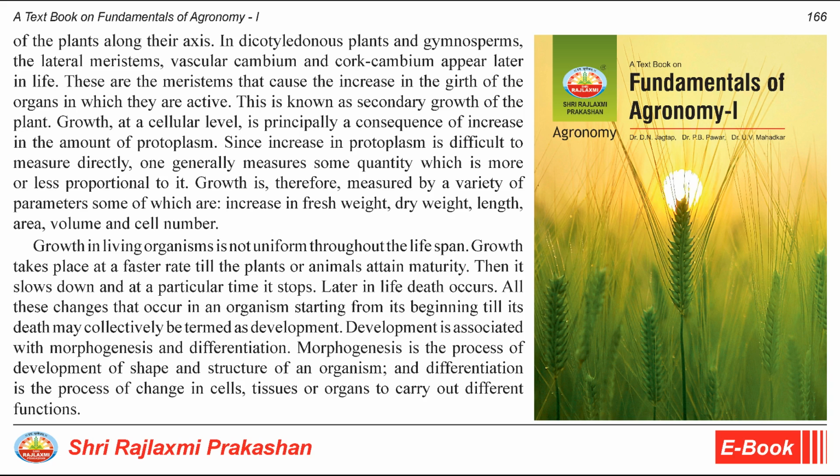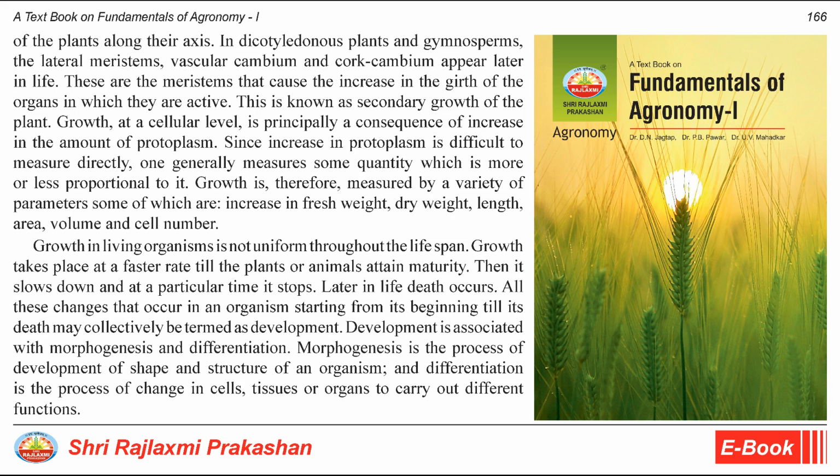Growth in living organisms is not uniform throughout the lifespan. Growth takes place at a faster rate till the plants or animals attain maturity. Then it slows down, and at a particular time it stops. Later in life, death occurs.